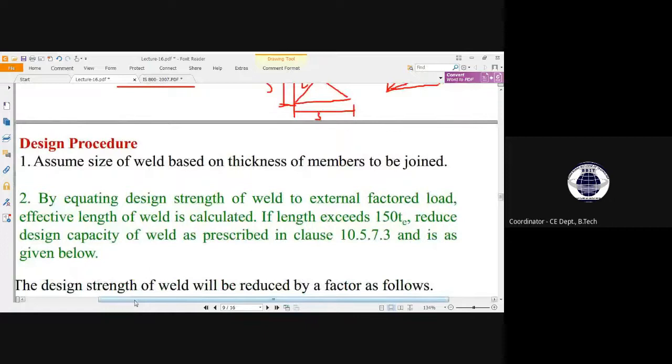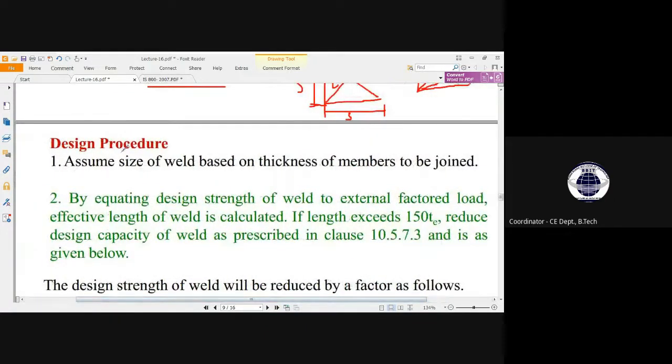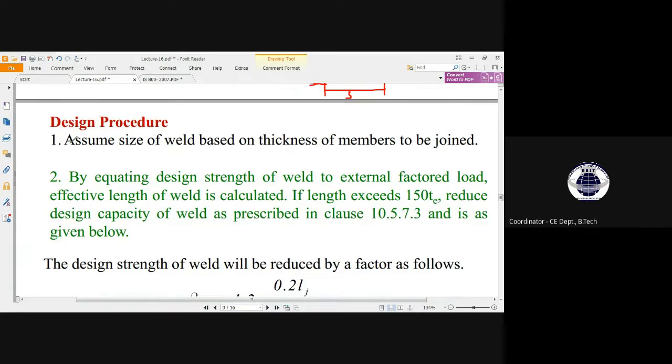So these are some design processes which you have to remember. First, assume the size. In most design approaches, if the size of weld is not given, and mostly it will not be given, you have to presume a size of weld first. Since you are designing, you can assume it.